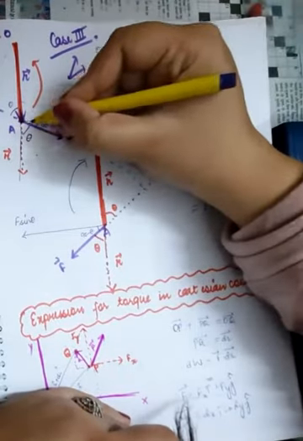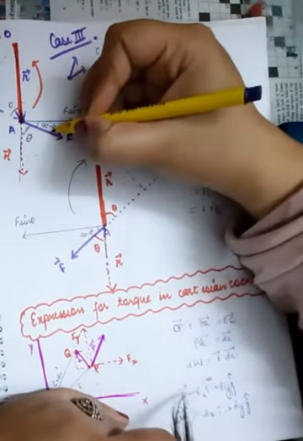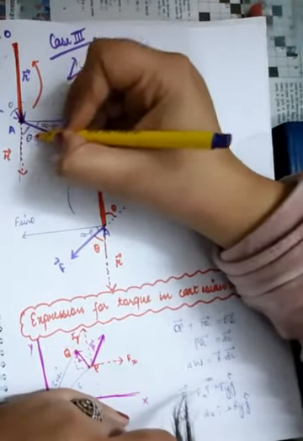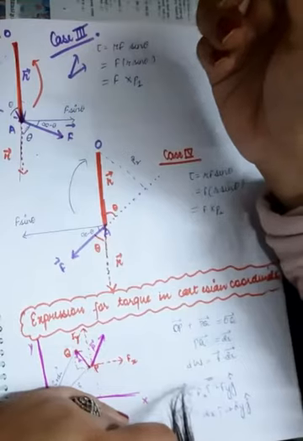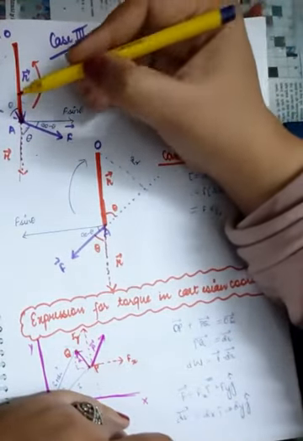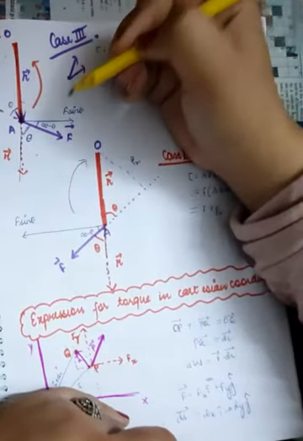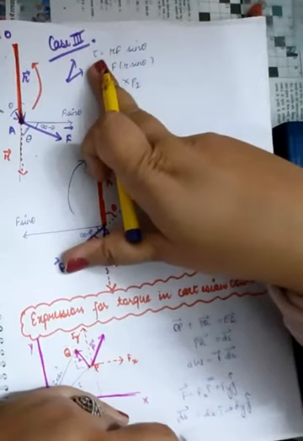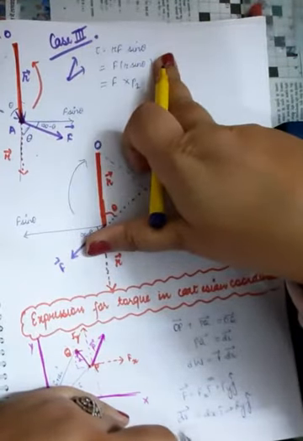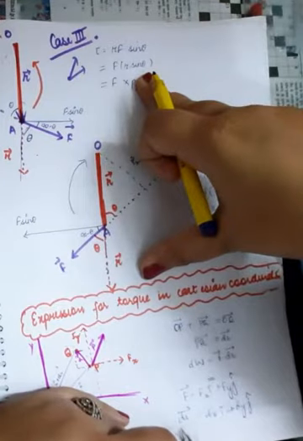Okay, so let's put a perpendicular line here. If this is theta, this will be 90 minus theta, because this whole angle is 90 degree, right? And let us extend the direction of F vector also. Okay, so if this is theta, this is also theta, right? And torque will be equal to RF sine theta. Okay, and F into r sine theta you can write.